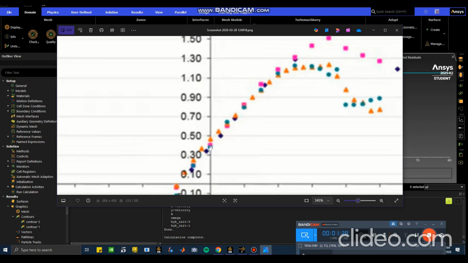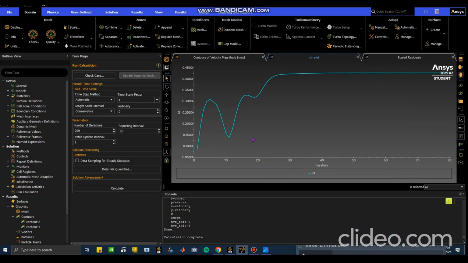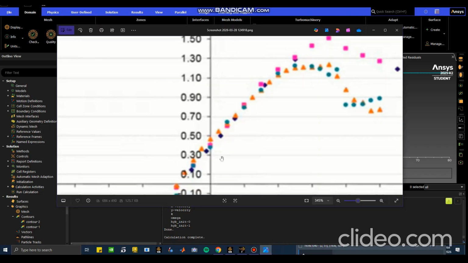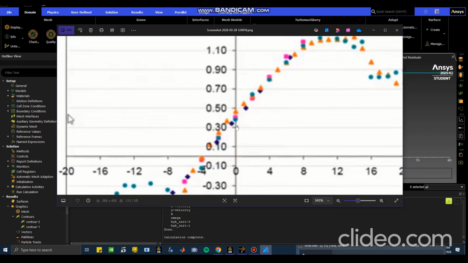So it should be around 0.4, 0.42, 0.44, etc. So even with steady and a small number of iterations, we got the same CL value, as you can see here, 0.42 something, and it is for 0 degrees, go up, 0.40 to 0.40 something.